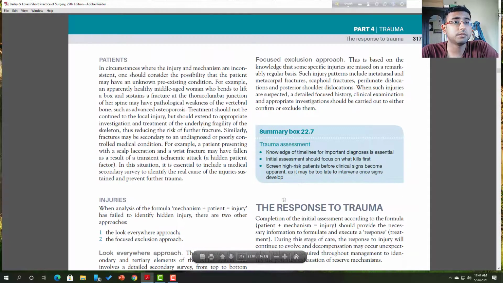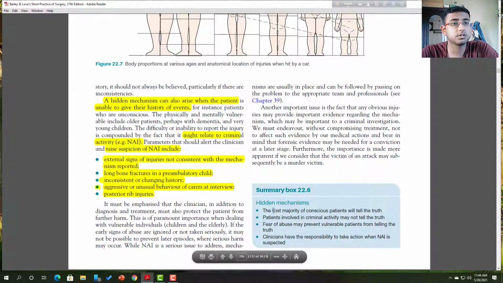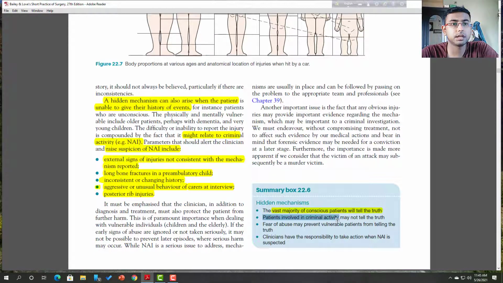Now, what are the hidden mechanisms? In short, the vast majority of conscious patients will tell the truth. A patient involved in criminal activity may not tell the truth, that is, may lie. And the fear of abuse may prevent vulnerable patients from telling the truth.